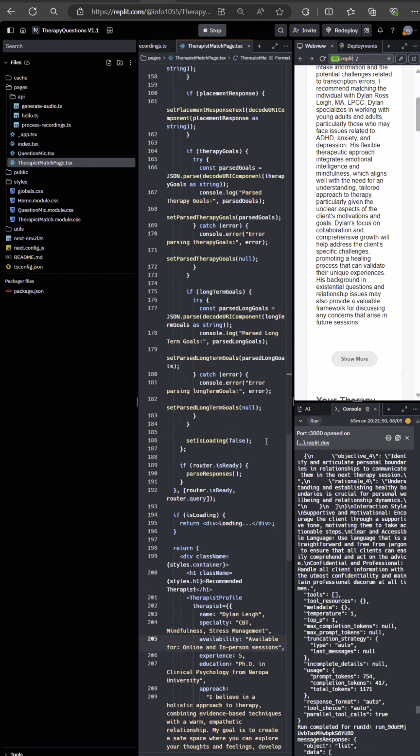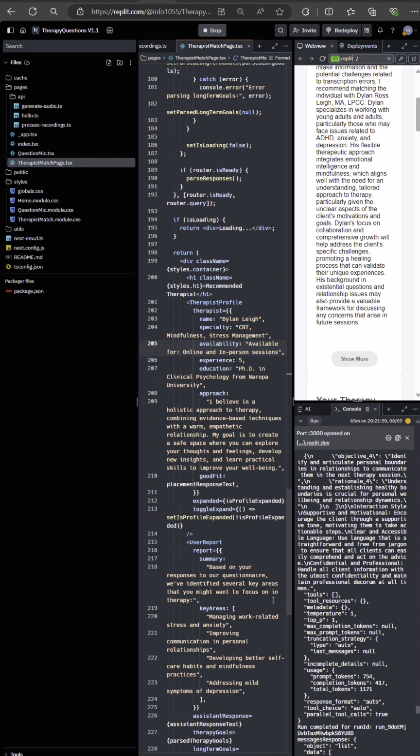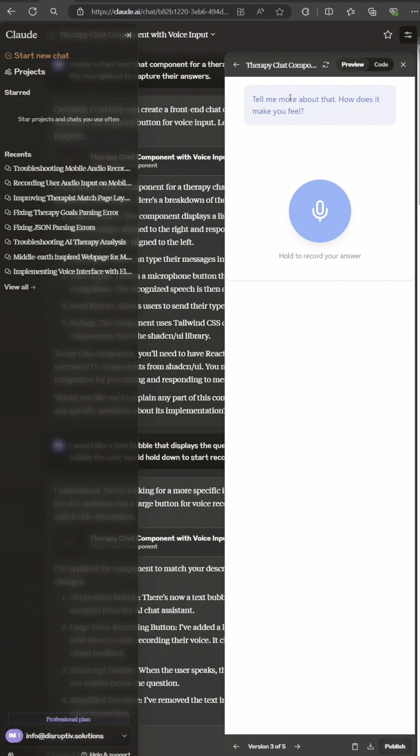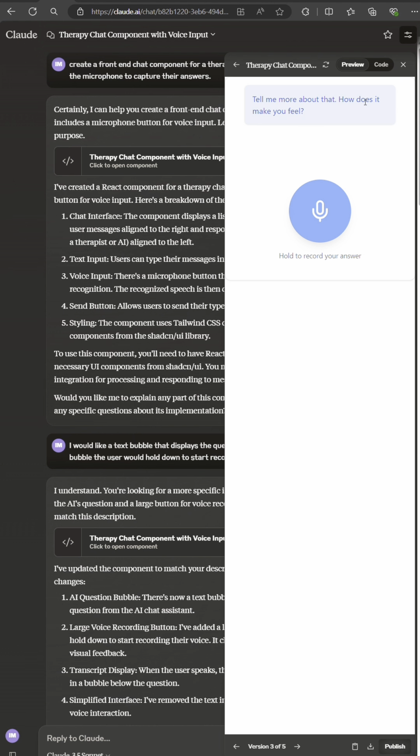Show you this is Replit. Replit is where all of the code is hosted. So I'll show you my process with Claude and how I got the design for the component. This is our first iteration of it. I asked it to give me a component for an app that I'm building where the user would click a microphone button and it would record audio and display questions throughout and then take them through those series of questions and record their audio.